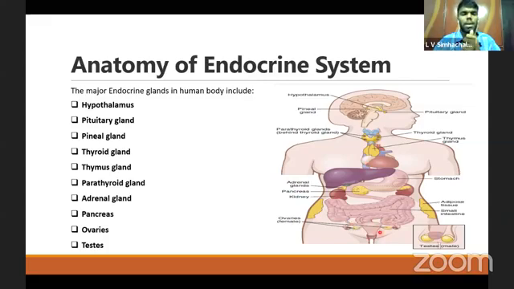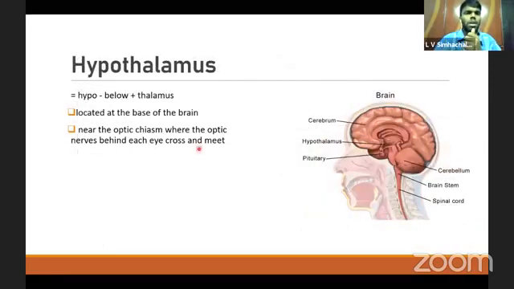Coming to the hypothalamus, as the name indicates, hypo, it is below the thalamus part of the brain. So the name indicates hypothalamus. It is located at the base of the brain near the optic chiasma. Optic chiasma is the region where the two optic nerves from both sides meet. This is probably the optic chiasm.